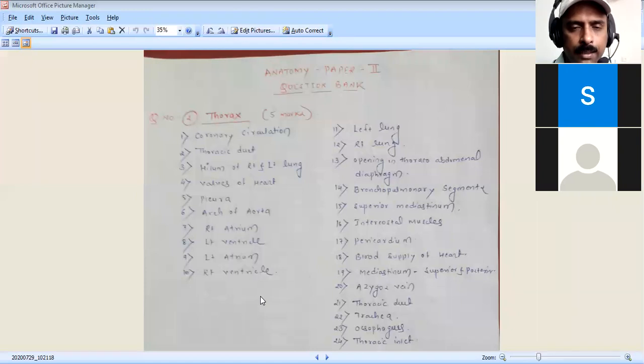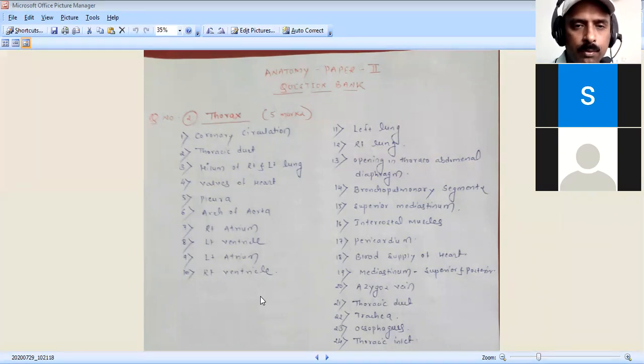The parietal pleura is subdivided into 4 subtypes. The visceral pleura is very intact; we cannot separate it from the outer surface of the lung tissue. That is what we call the visceral pleura.